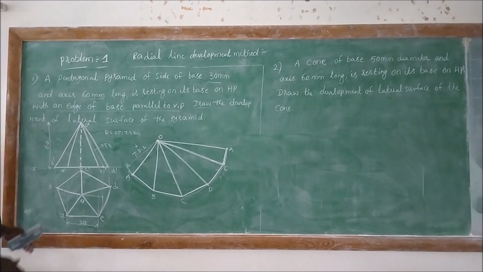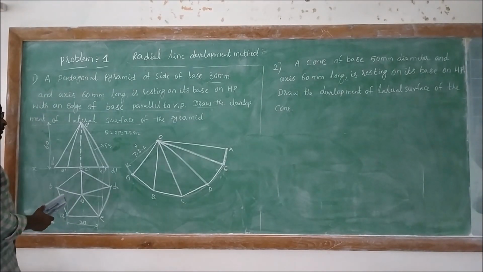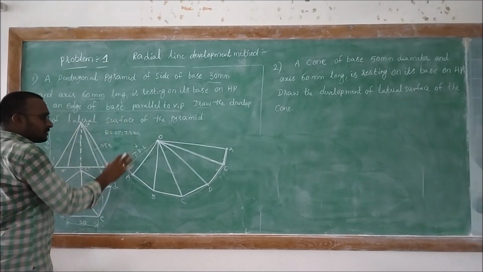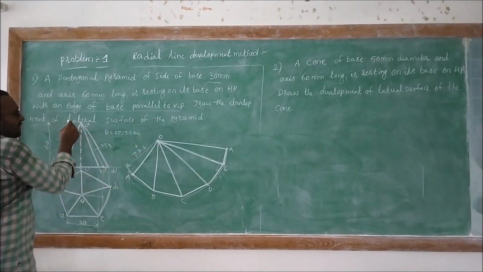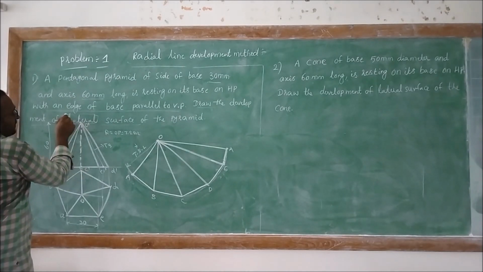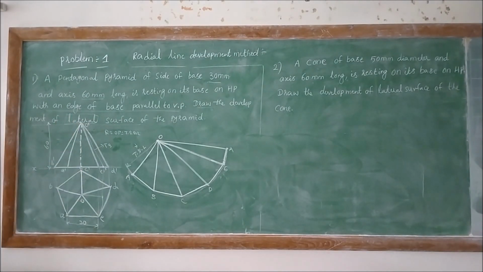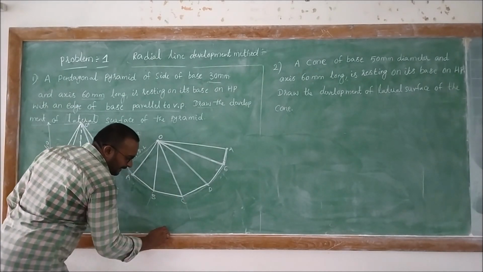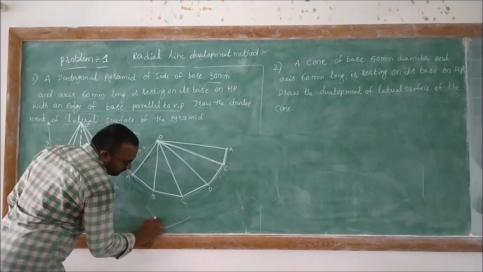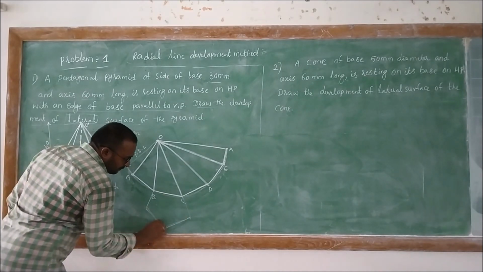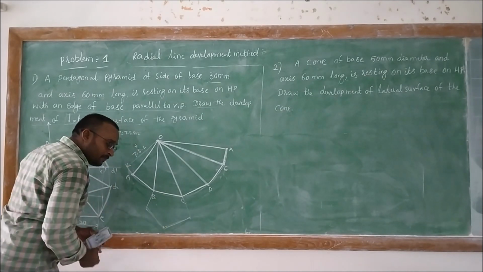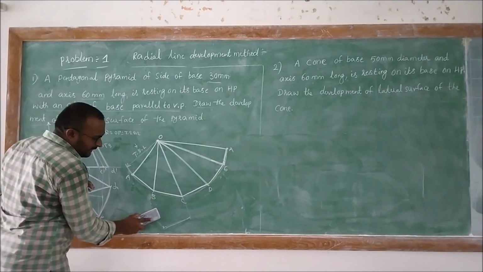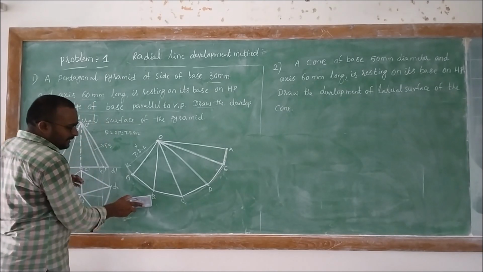So this is the lateral surface. But here what they asked is the development of the lateral surface only. So if they ask to develop the total surface of the pyramid, then we must also draw the pentagonal base. Right? If they did not ask about the total surface, then leave it.